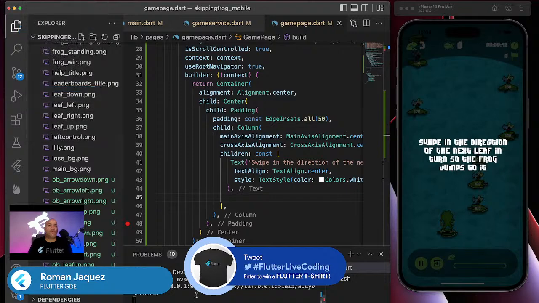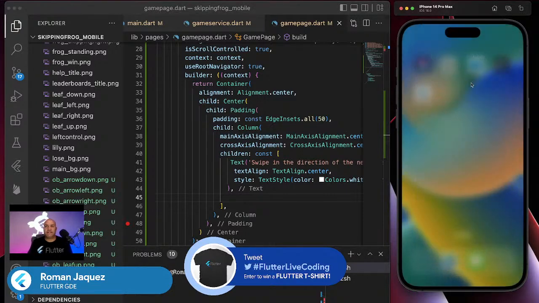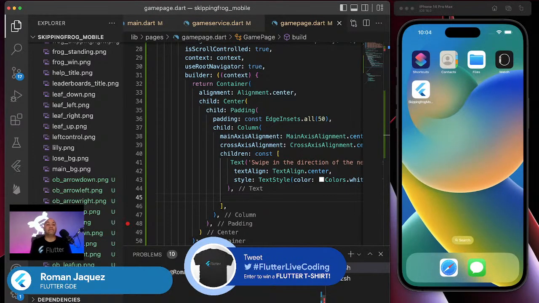So I need to, of course, kill it and restart it again. Sorry. Let me just kill the application one more time. Let me rebuild it. I can't see it again. Flutter run. Let's try it again.